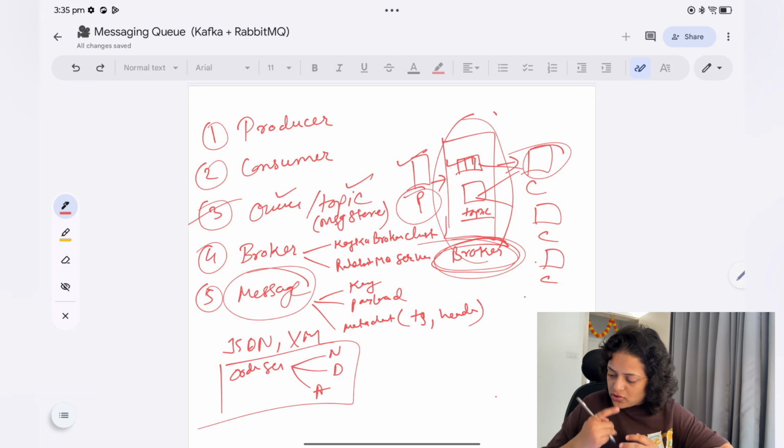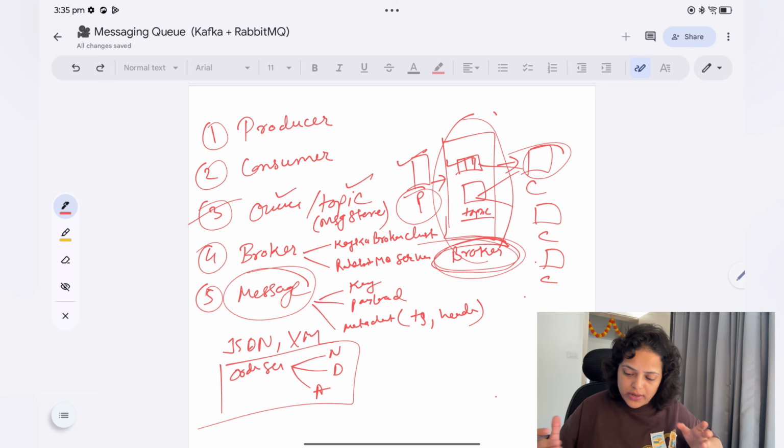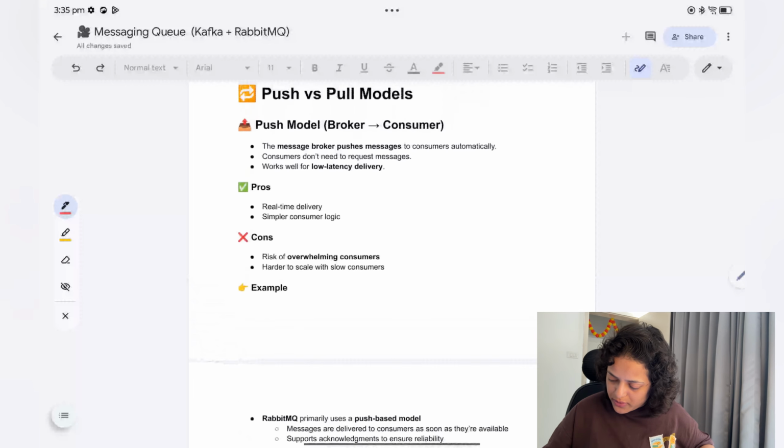Okay, so now let's talk about messaging queue in the theory part. Let's see the structured way. I have created this document for you.